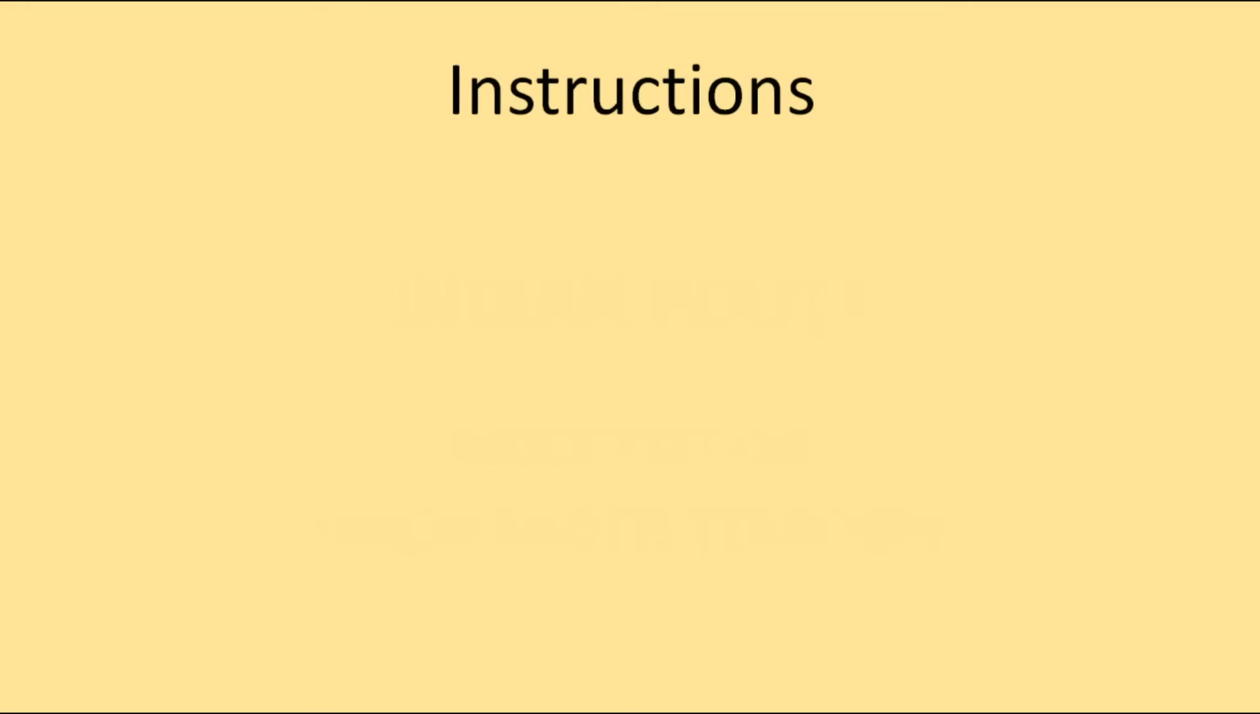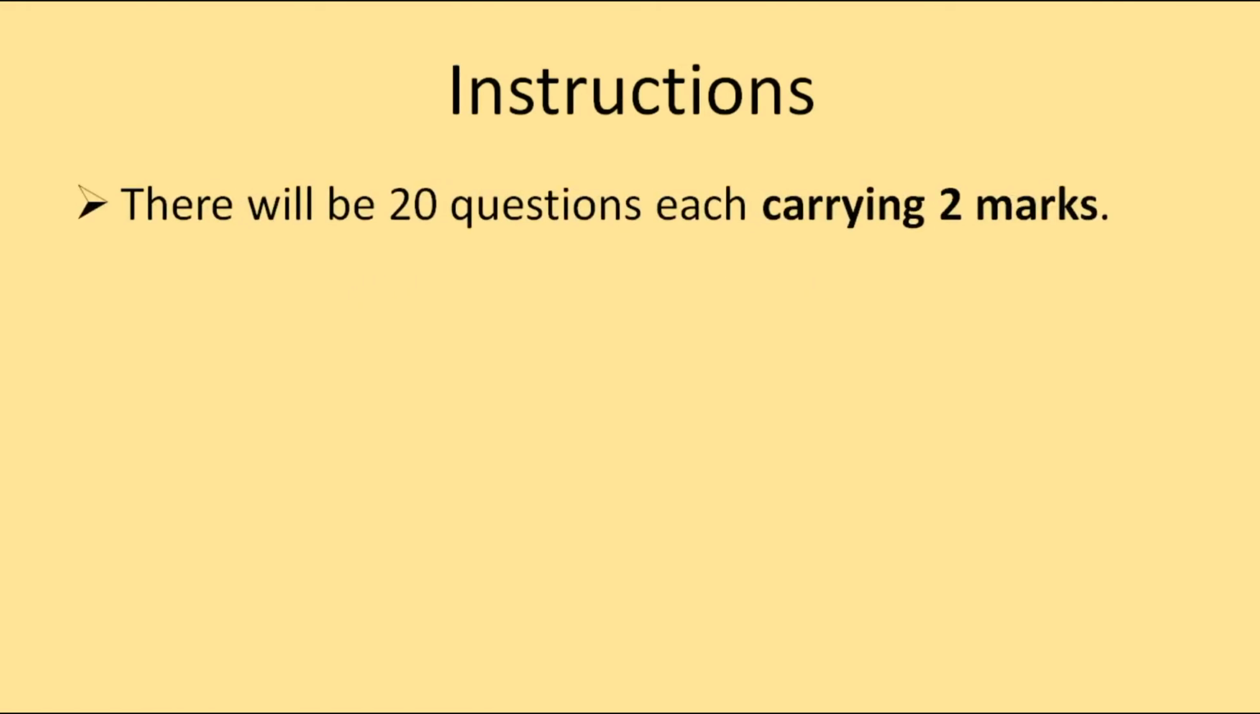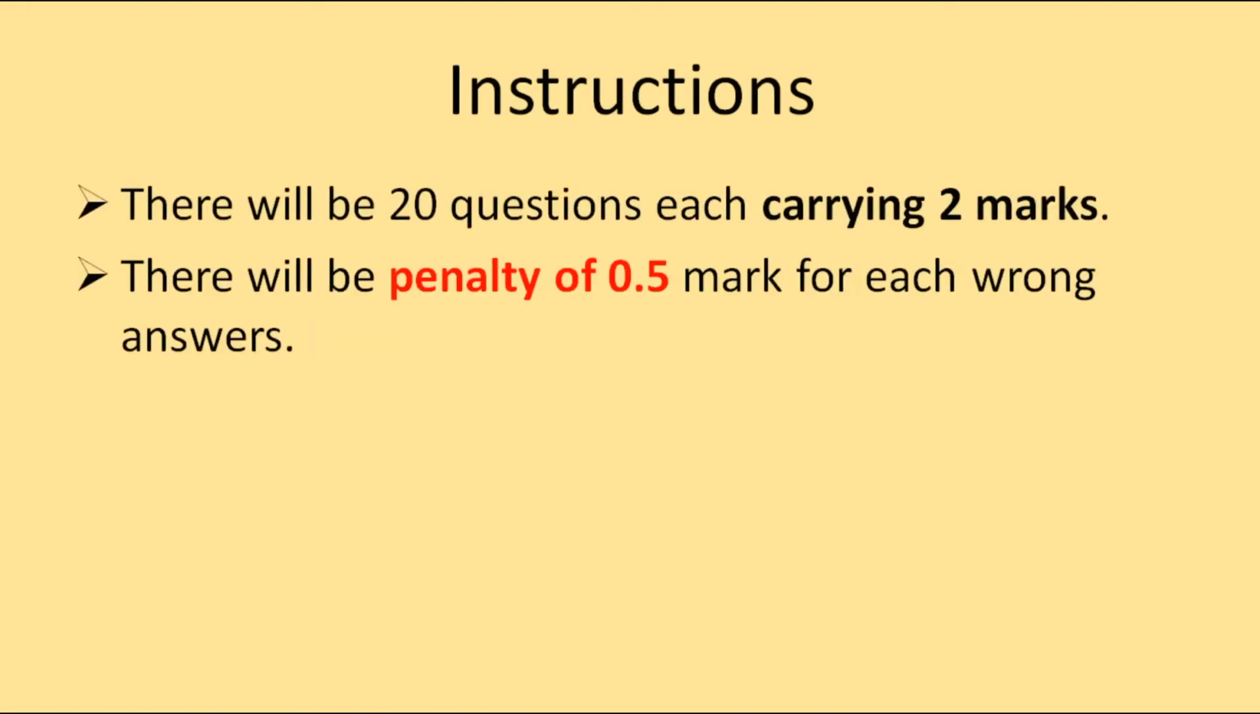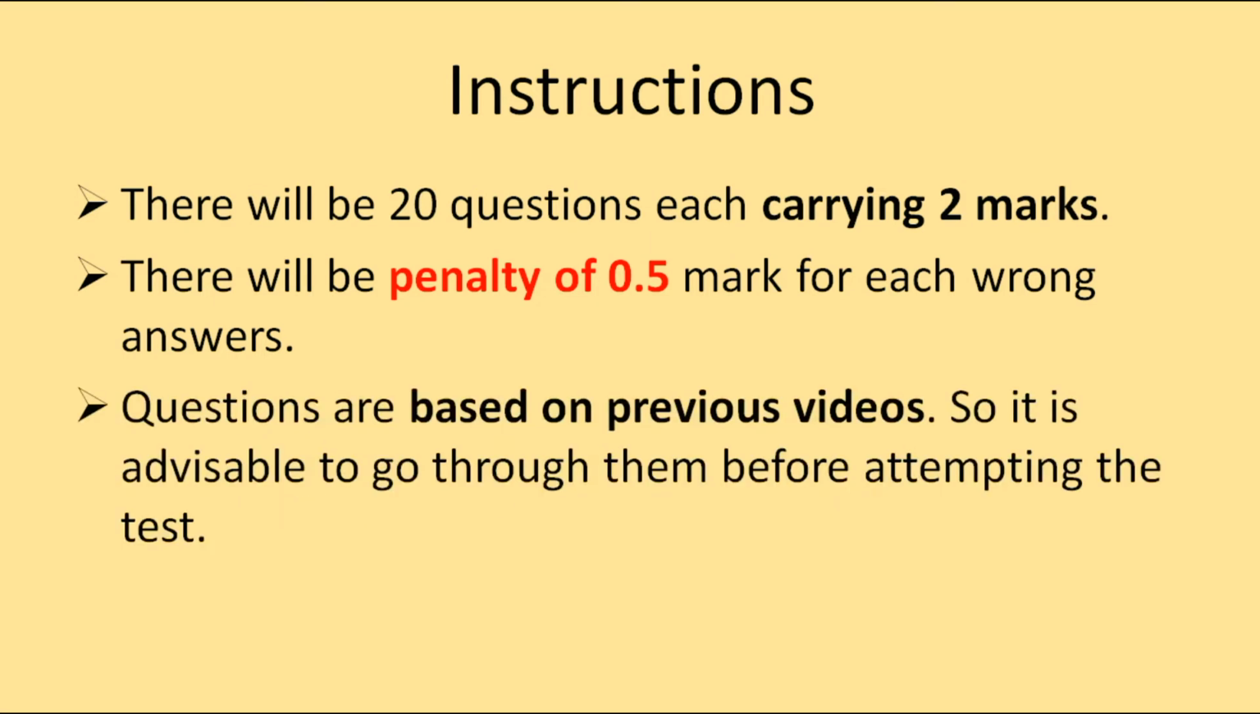So there will be 20 questions, each carrying 2 marks. Each will have a penalty of 0.5 marks for wrong answers. All these questions will be based on our previous video on union and its territory. So it is requested to go through the previous videos before attempting the test.